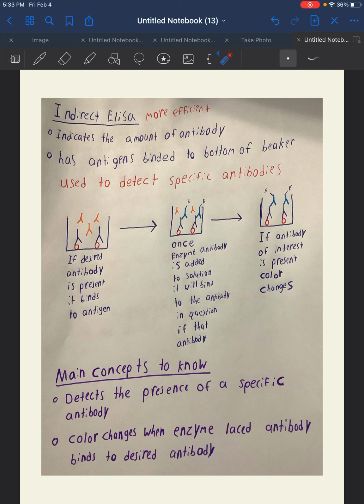So the main concept to know from this is the indirect ELISA is utilized to detect whether our desired antibody is present by having the bottom of a beaker laced with antigens and having our desired antibody have the specific ability to bind to that antigen, and then we can actually know whether that antibody is present by adding enzyme-laced antibodies that attach to our desired antibody, which then cause a change in coloration.